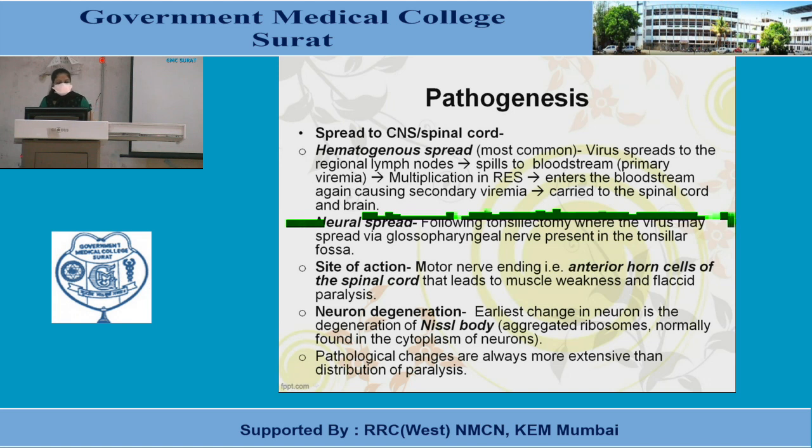In neural spread, following tonsillectomy, the virus may spread via the glossopharyngeal nerve that is present in the tonsillar fossa. Site of action: motor nerve endings, that is the anterior horn cells of the spinal cord, which leads to muscle weakness and flaccid paralysis. Neuron degeneration: the earliest change in the neuron is the degeneration of Nissl bodies, which are aggregated ribosomes normally found in the cytoplasm of the neurons. Pathological changes are always more extensive than the distribution of paralysis.